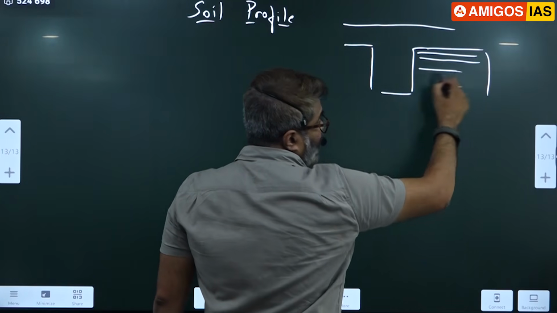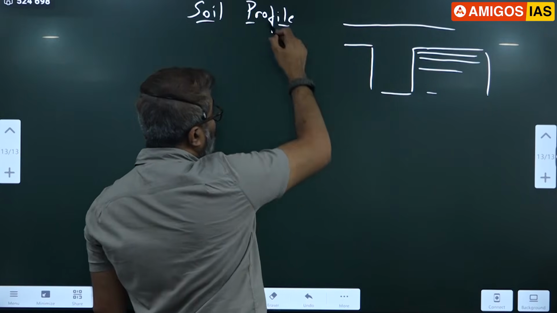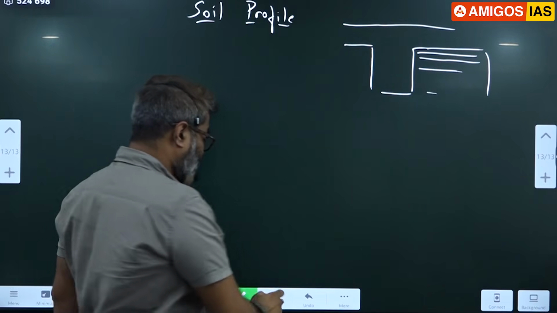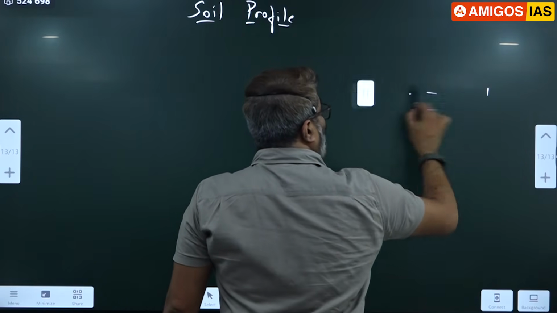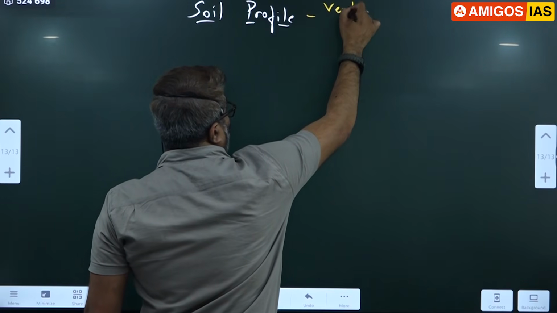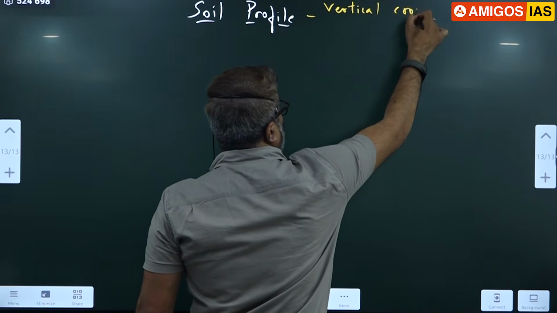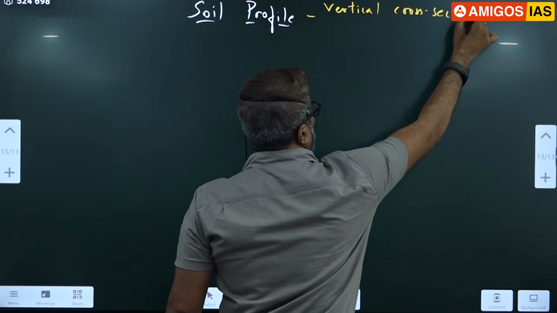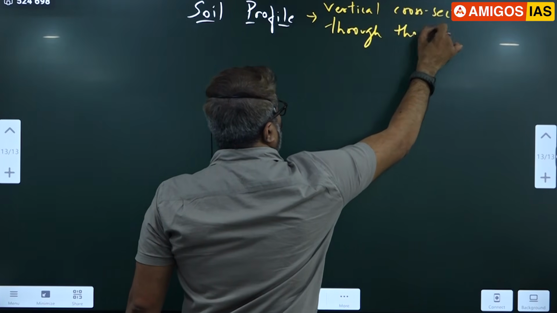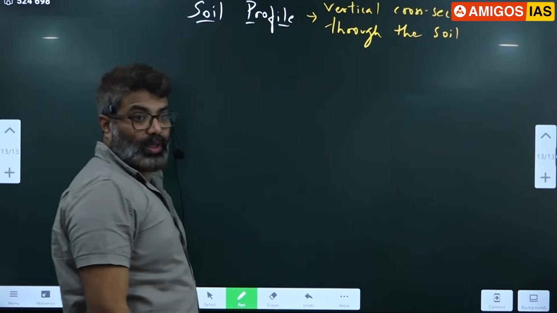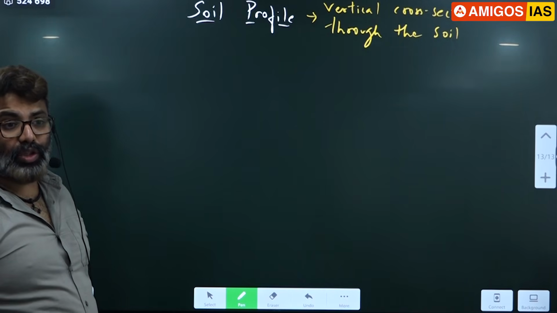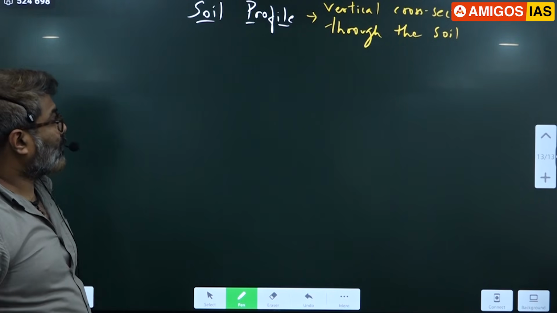Have you noticed here? Different zones we notice. That we are talking about as soil profile, meaning the cross section of the soil. What is soil profile? Cross section through the soil. Please write: vertical cross section through the soil is called soil profile. Don't write anything, please wait. Okay, cross section through the soil is called soil profile.